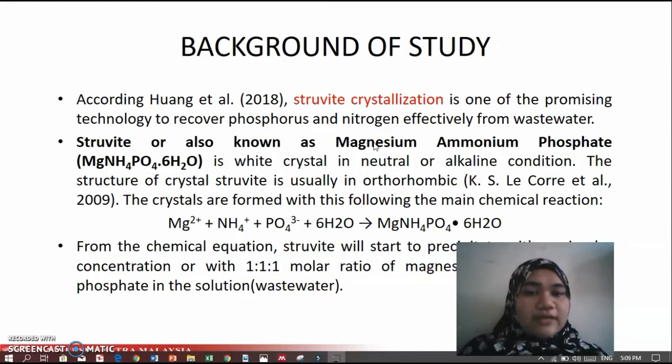Struvite, also known as magnesium ammonium phosphate, combines together in solution with a molar ratio of 1:1:1, and this is the chemical reaction of struvite crystallization. Struvite is usually a white crystal in neutral or alkaline conditions, and the structure of struvite is usually orthorhombic.